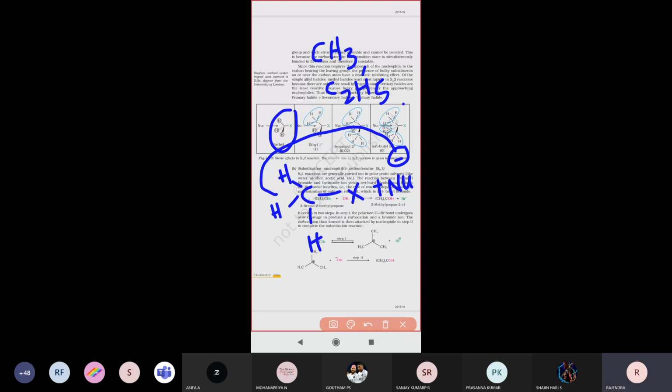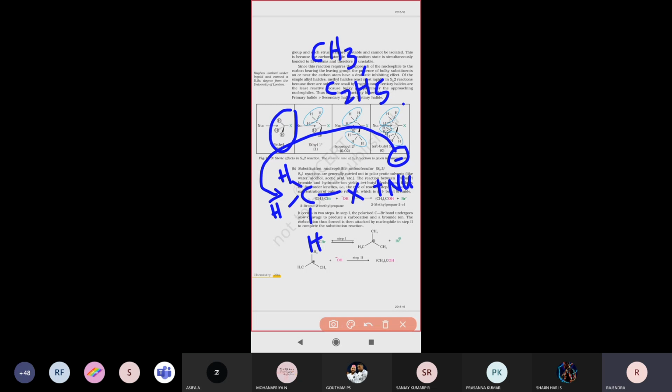If, for example, bulky groups are present, attached to the carbon atom, what will happen? The nucleophile's attack slowly decreases. If the number of bulky groups increases, the reactivity automatically decreases. The chemical reactivity of nucleophile attack on the carbon atom slowly decreases.